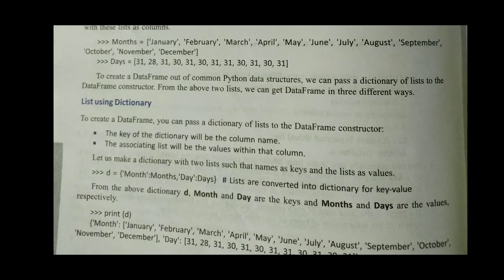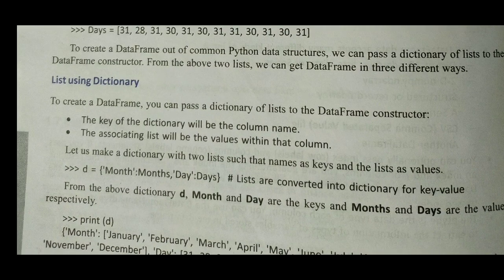So you can see d is equal to curly bracket. Curly bracket means it is a dictionary. So in the dictionary we are using lists. Single quote month, single quote, means we are providing month as a column name, and next the months are the values for the month column.